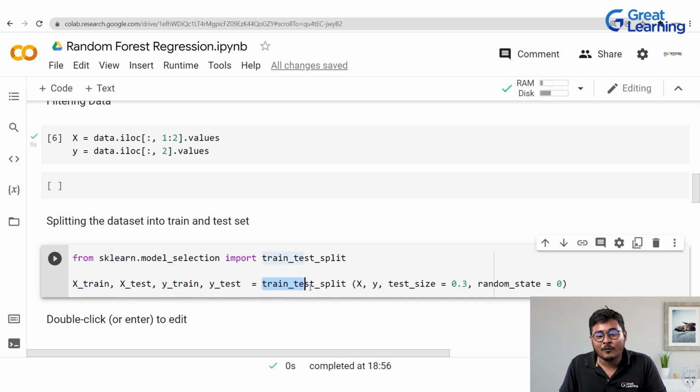And then I'm calling or invoking this function, the package that I've called. And here I'm giving my test size as 0.3. So you have 70% of the training data and 30% of the test data, right? And I'm giving my random state as 0.